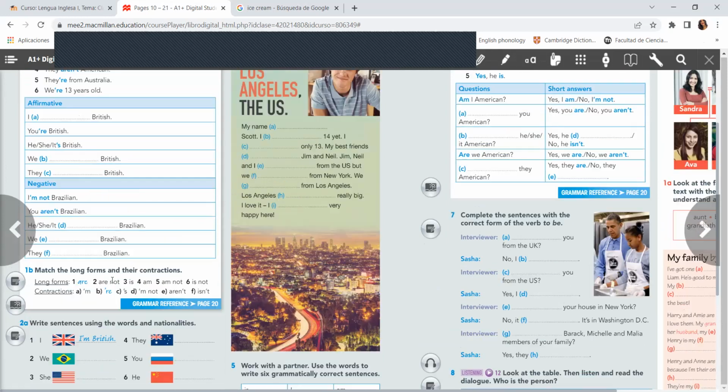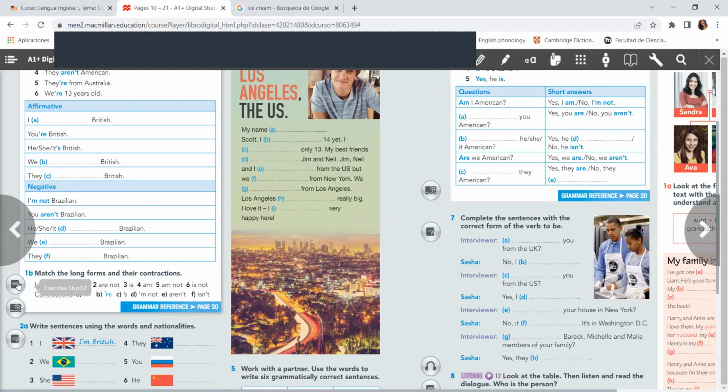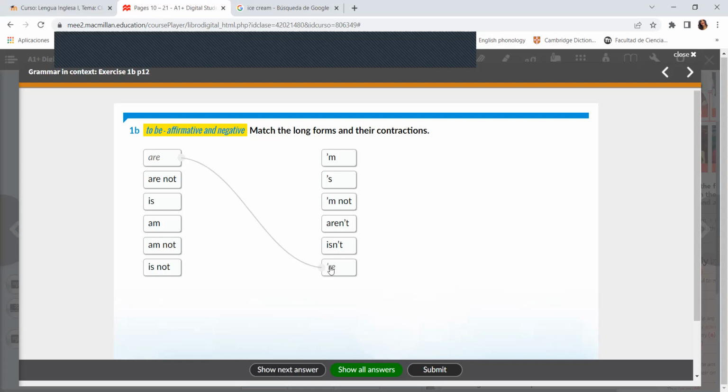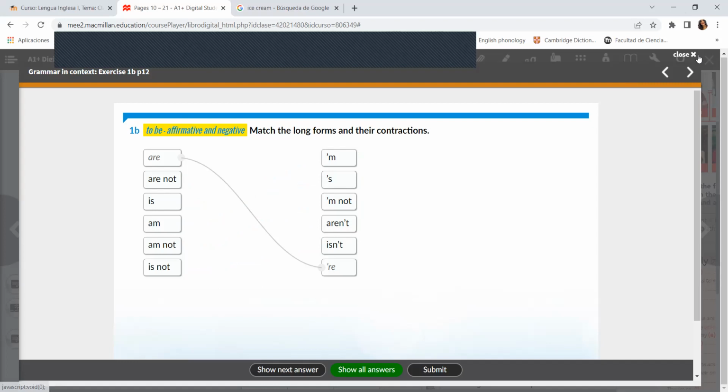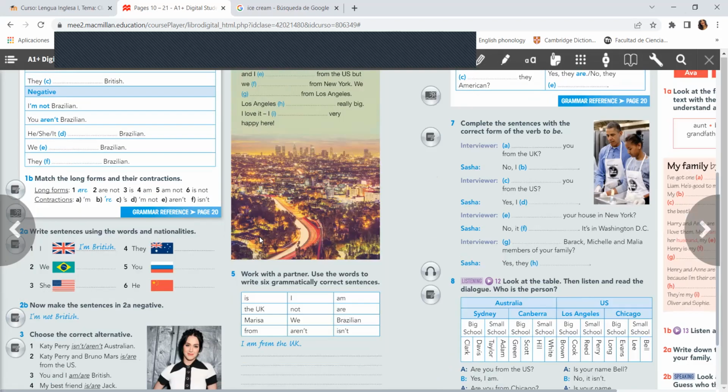Okay, so we have to complete 1B, match the long form with their contraction, right? So let's see. For are, the contraction is apostrophe R-E. For are not is aren't. For is, apostrophe S. For am, apostrophe M. For am not, apostrophe M not. And for is not is isn't. Okay? So let's go rapidly to the next part.